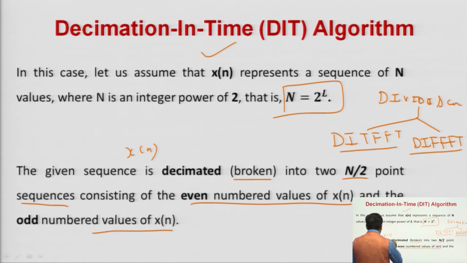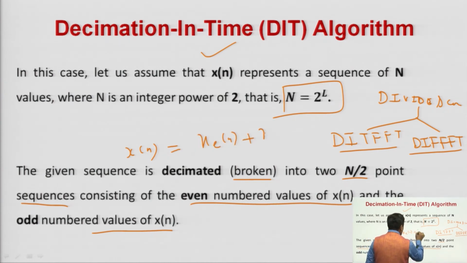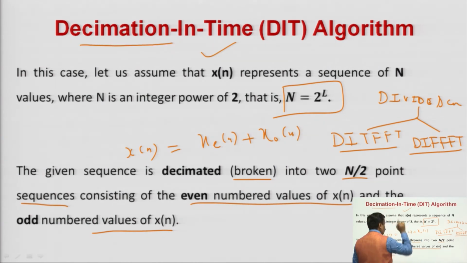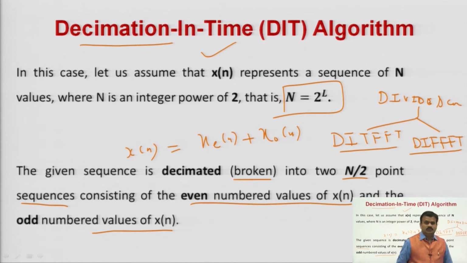So, your whole x of n you have to decompose into even and odd, x of even sequence plus x of odd sequence. Decimation means तोड़ना, break करना. In time means the time domain sequence x, क्योंकि आपके दो domains होंगे.